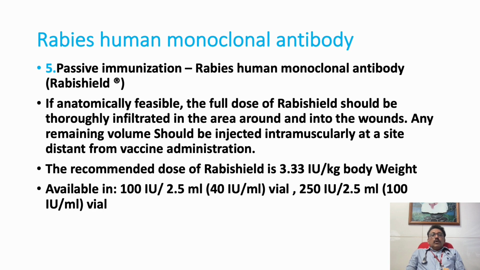Another drug is a monoclonal antibody against rabies. The brand name is Rabies Shield. The recommended dose for Rabies Shield is 3.33 international units per kg body weight. It is available as 100 international units in 2.5 ml, and a 40 international units per ml vial is also available. So that has to be given in a dose of 3.33 international units per kg body weight. That can be given instead of immunoglobulin if it is not available.